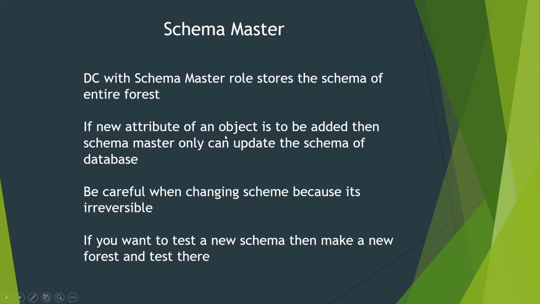If a new attribute of an object is to be added, suppose employee payroll or salary is to be added, then only the schema master can update the schema of the database. No other domain controller can update this schema. If they try to update the schema, they will get a reference to the schema master role of this DC. So be careful when changing the schema, because it's irreversible. Whenever you add a new attribute, it cannot be removed.